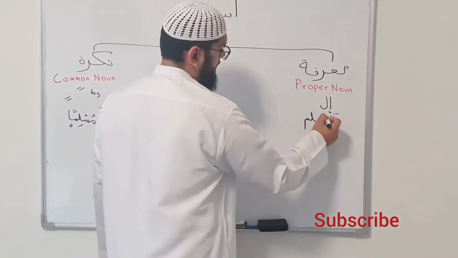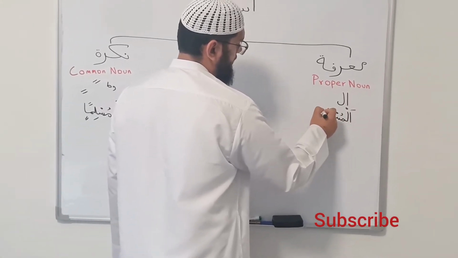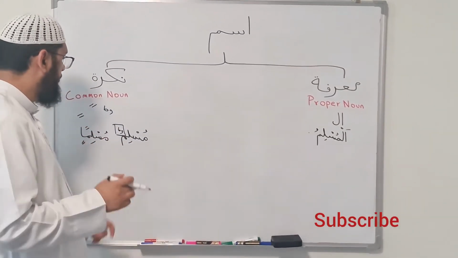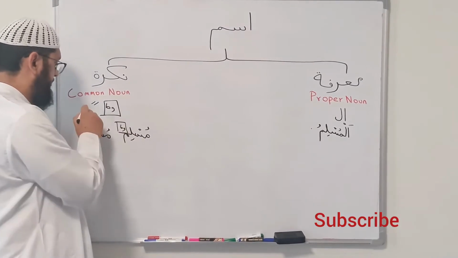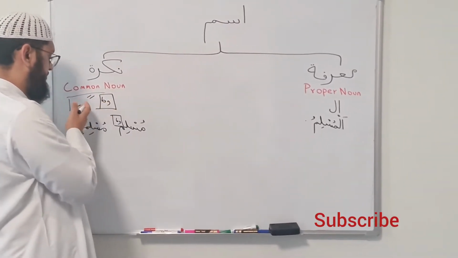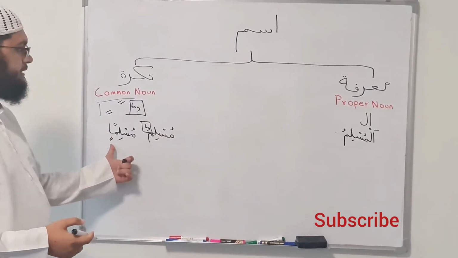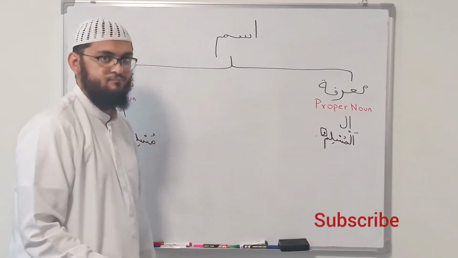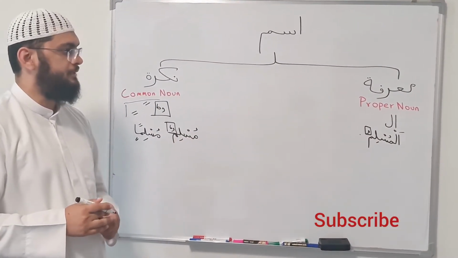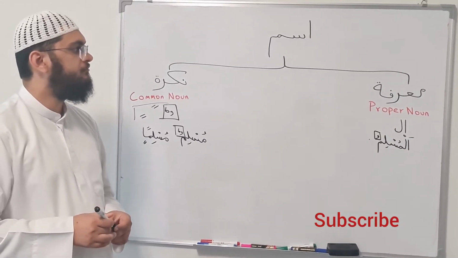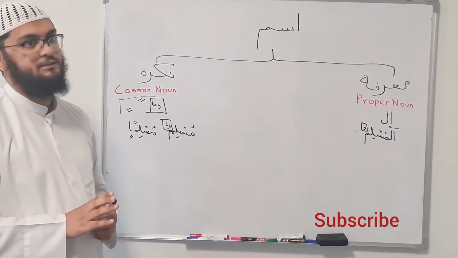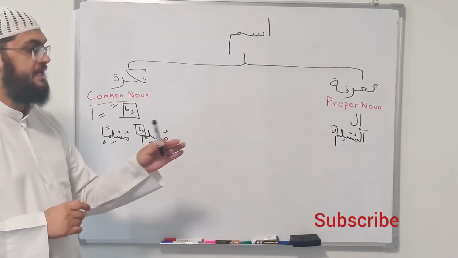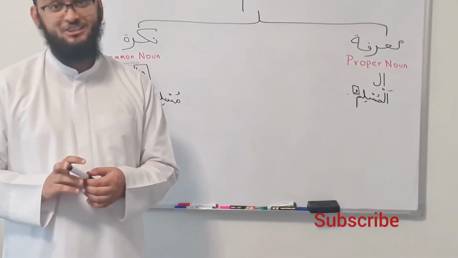al-muslimu. Now, there should be a question arising in your mind: why did I have these tanweens, that is dhammatain, fathatain, and kasratain, and when I am taking it to the proper noun, I am only using dhamma? There should be a question arising in your mind, that why when adding alif lam to it, the tanween is not there, you only find dhamma. So I'll be waiting for this answer in the comments below, inshallah.